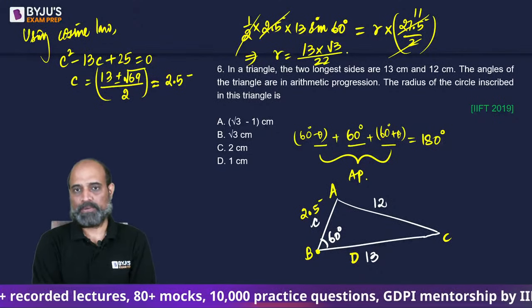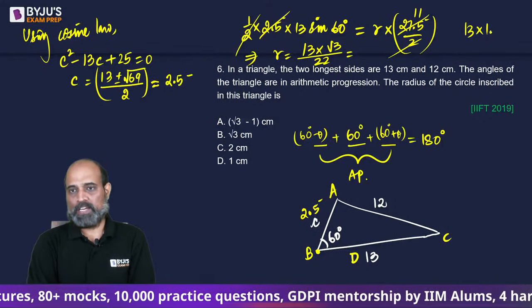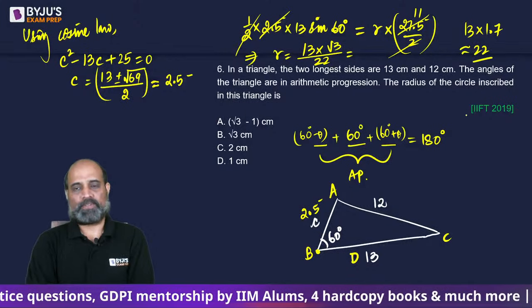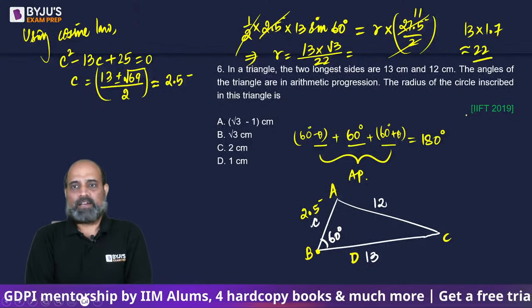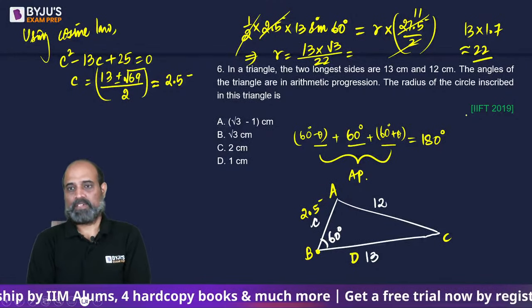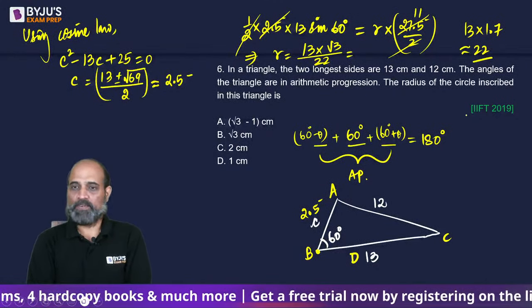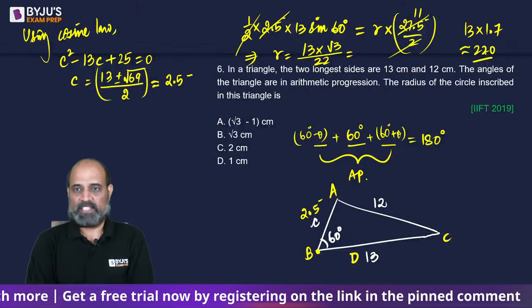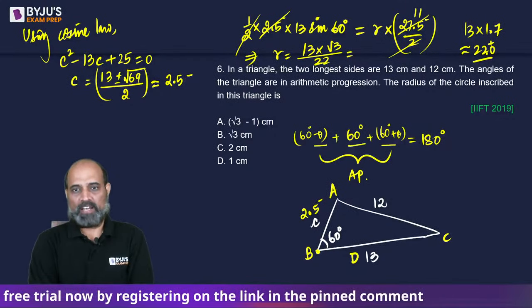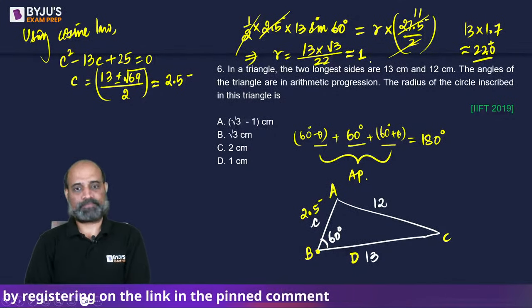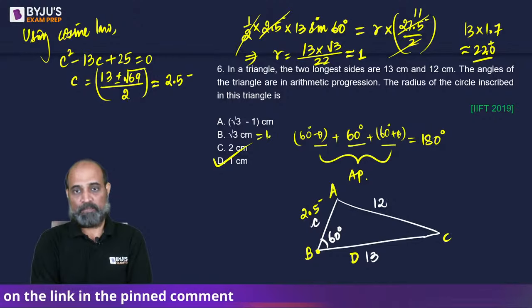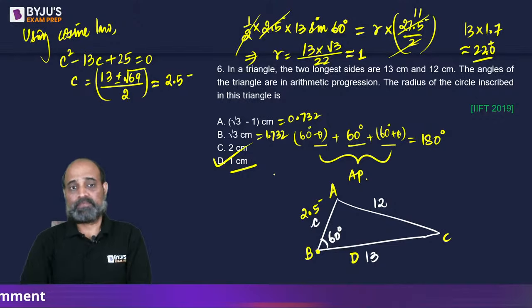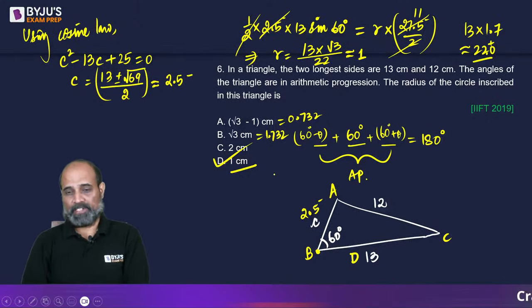So this is 22. Now 13 into 1.7 is going to be almost 22, right? As in 220. 13 into 17 is 221. So 13 into 1.732 will be a little more than 220. As in a little more than 22. So R is going to be very close to 1, right? This is 1.732 and this is only 0.732. So it will be 1 centimeter.